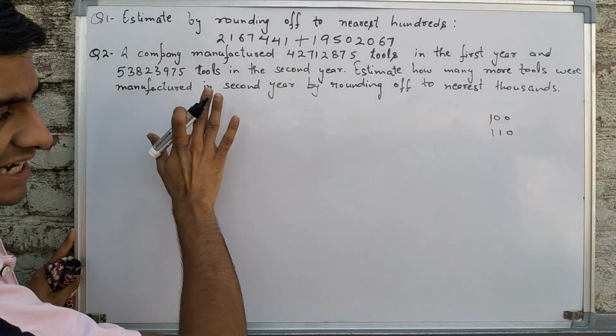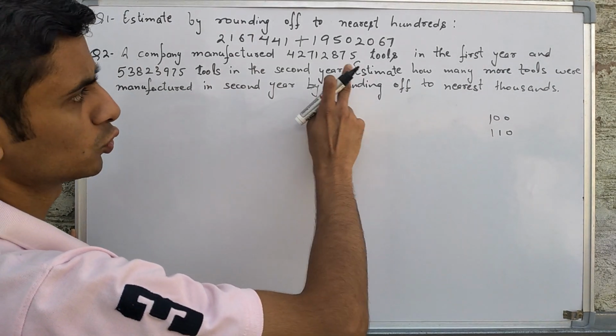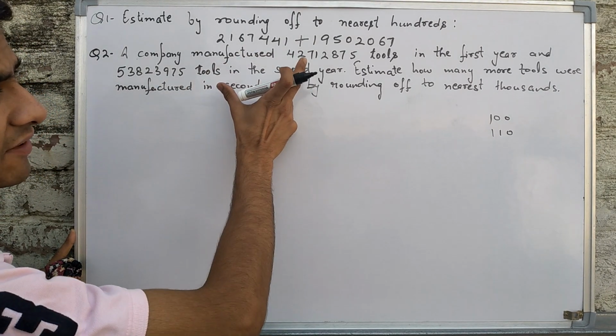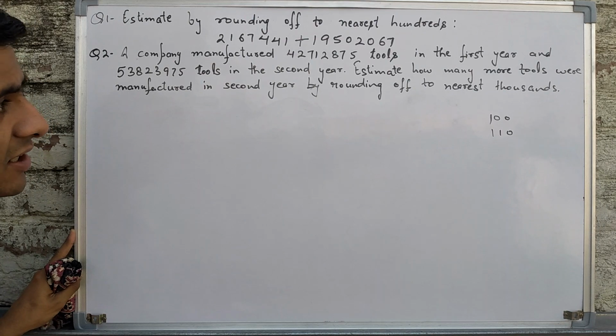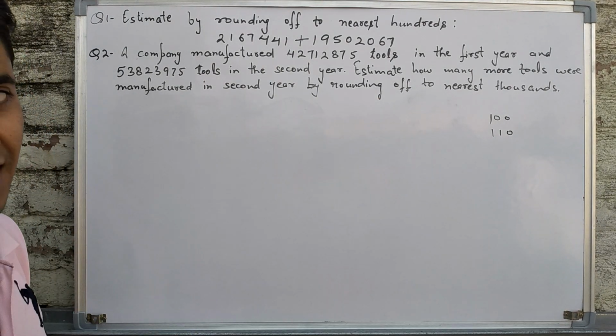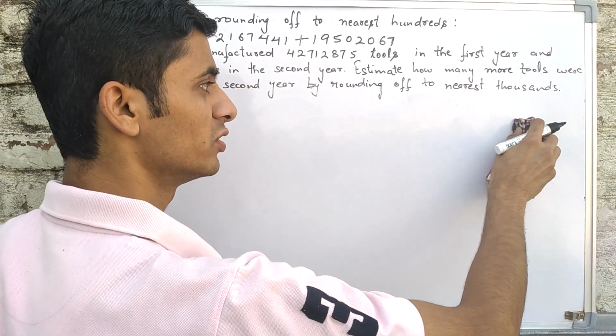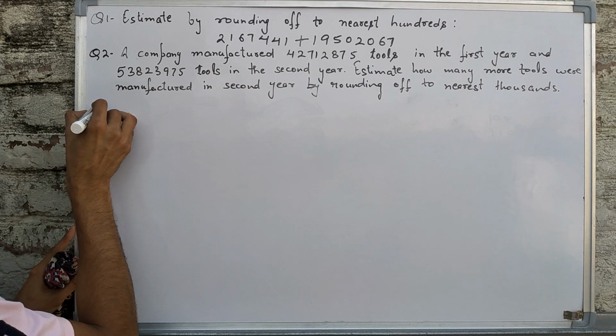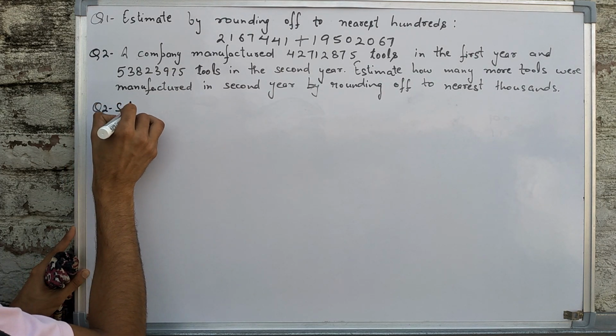So statement we have understood. 2 years number of tools, and we have to find how many more tools were made. But by rounding off to nearest thousands, means we do not want exact value. We will round off to nearest thousands and have some estimation for it. Let us see how to proceed in this question.